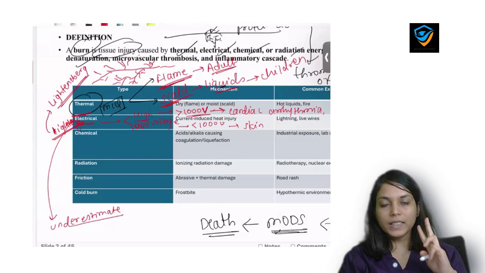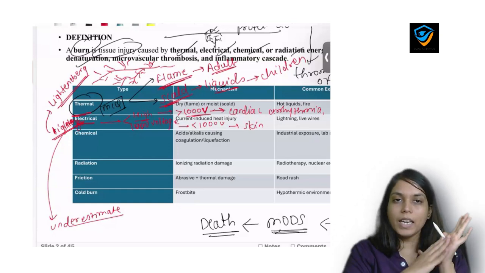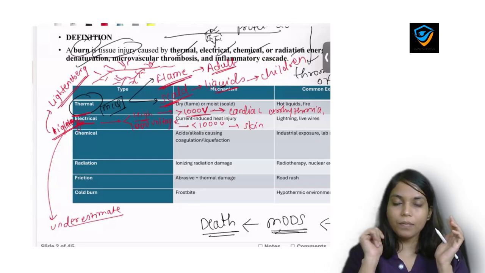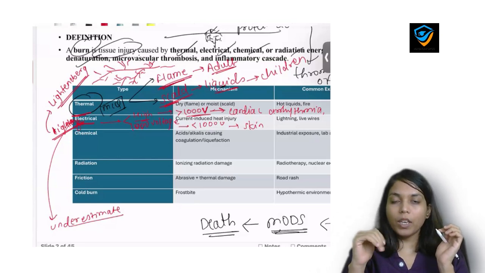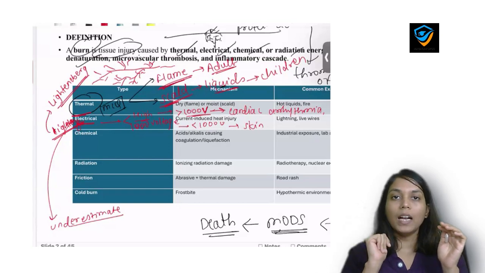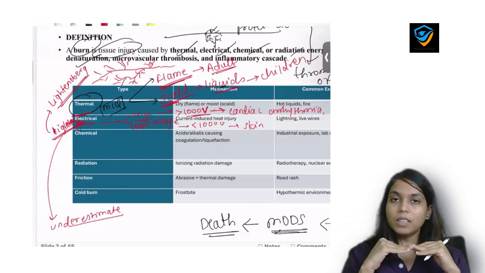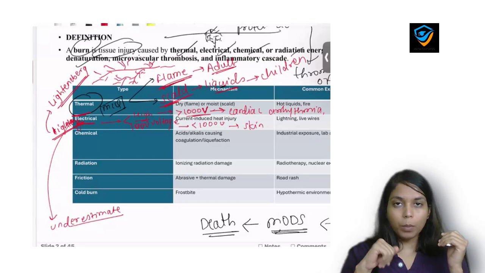There are 2 points in the electrical burn. First is the entry point where the current enters, and there is the exit point where the current exits. Now, if the entry point is in my right palm, which is the common area, and if the exit point is in my left leg, then there are more chances of cardiac arrhythmia. But the skin between those entry and exit points is absolutely normal most of the time, and that is the reason we underestimate this type of burn, even though there is damage to the deeper tissues.